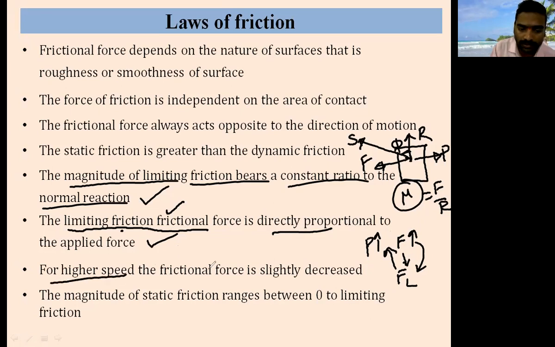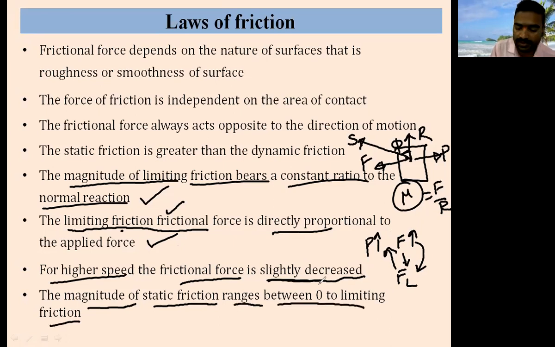For higher speed, the frictional force slightly decreases. You can imagine that for higher speed, the frictional force slightly decreases. The magnitude of static friction ranges between 0 and limiting friction.